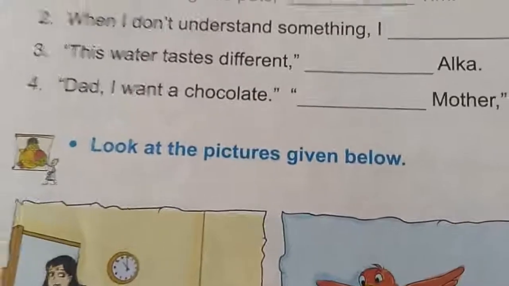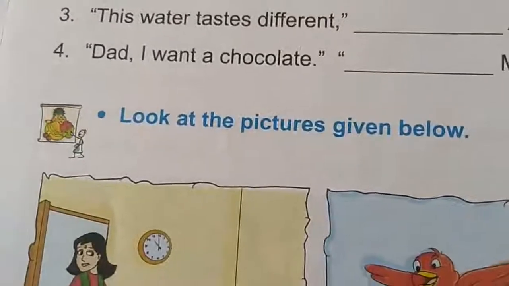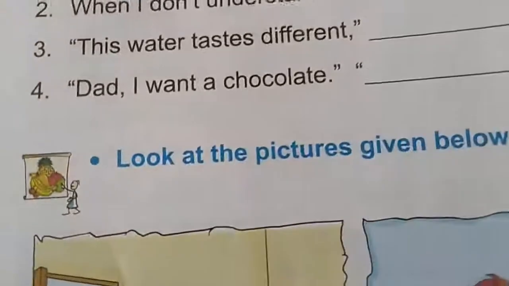Here I will show you. Here you can see, here is one activity, children. So look here. Look at the picture given below. The question is what here? Look at the picture given below.